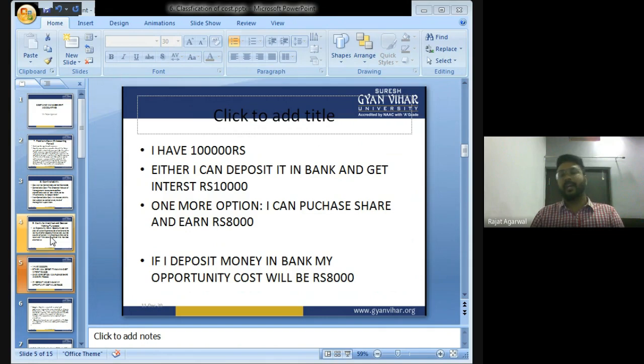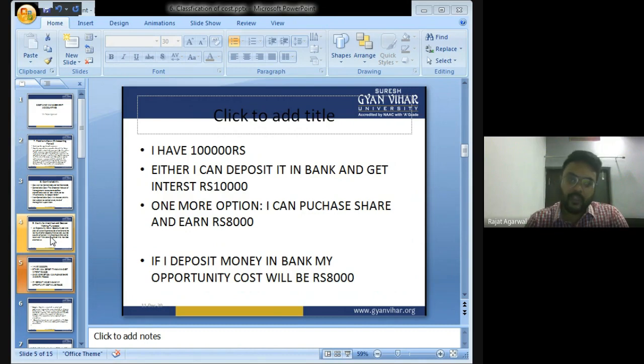Got my point? Again, I'm repeating. I have 1 lakh rupees in my hand and two options. Either I deposit it in the bank and earn rupees 10,000, or I purchase a share and earn rupees 8,000. If I deposit the money in the bank, my opportunity cost will be 8,000 because I will not earn that 8,000. If I purchase the share, my opportunity cost will be 10,000 because I will not be able to earn that 10,000. So if I deposit money in the bank, the opportunity cost is 8,000 because I cannot purchase the share and earn rupees 8,000.